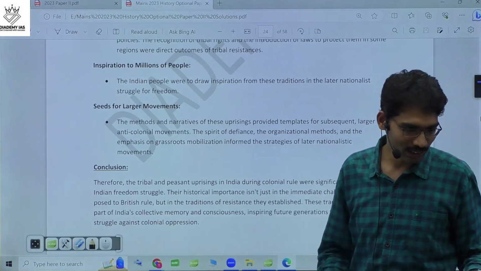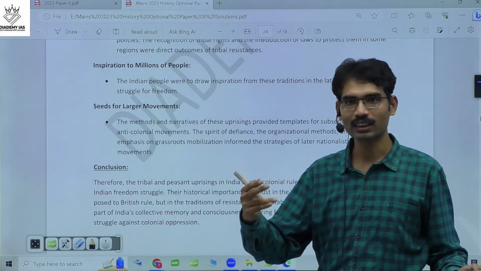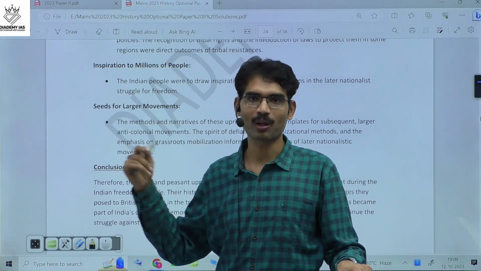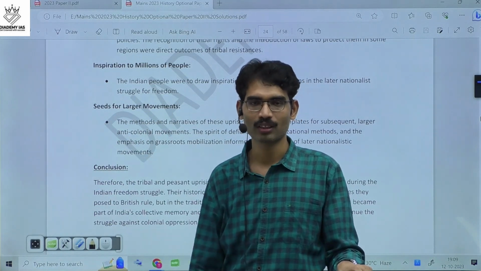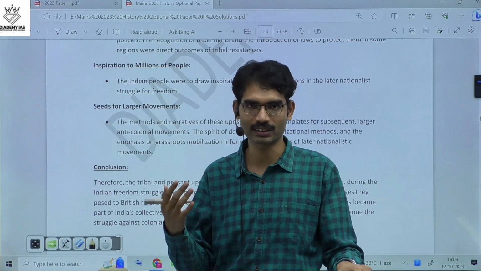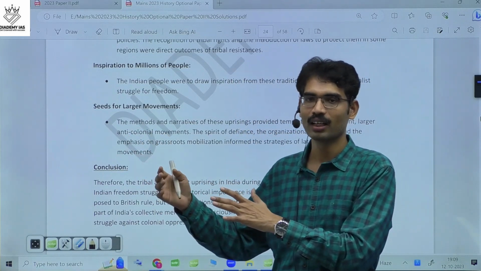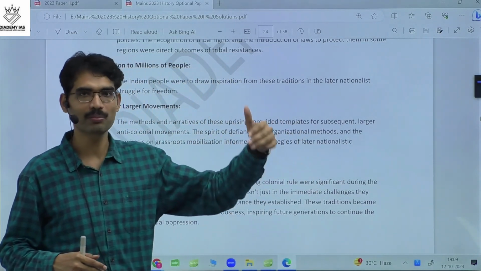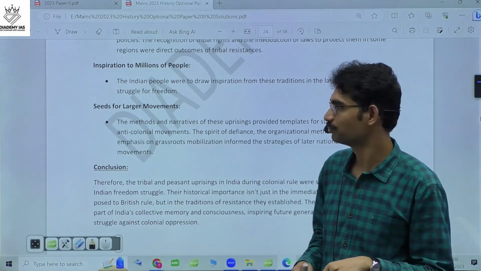They were very much concerned about three things: religion, land, customs. So those were the main demands, the main problems. And those are the problems of millions of people. So they showed the path of how to resist British exploitation. They gave the examples, and later it was inspiring. It inspired millions of people. Later, major movements started.